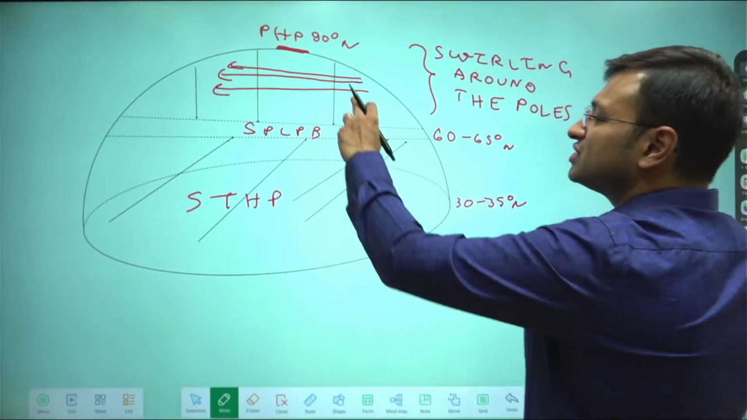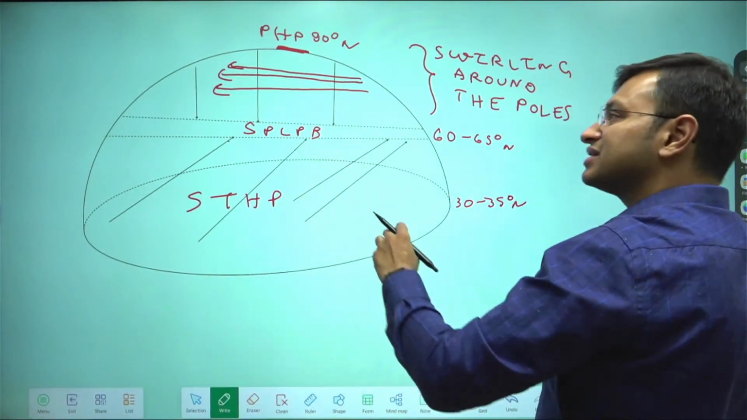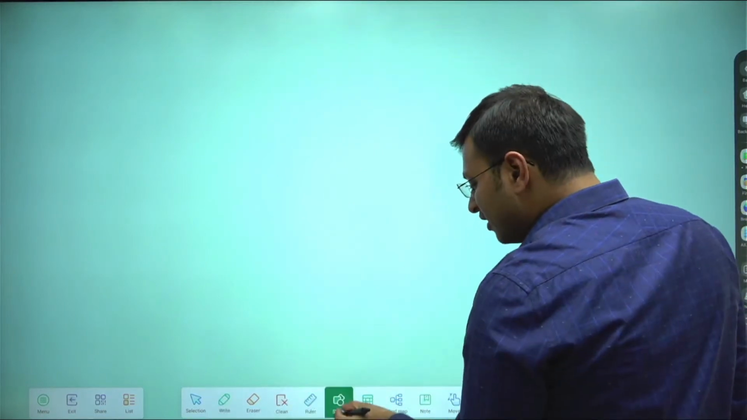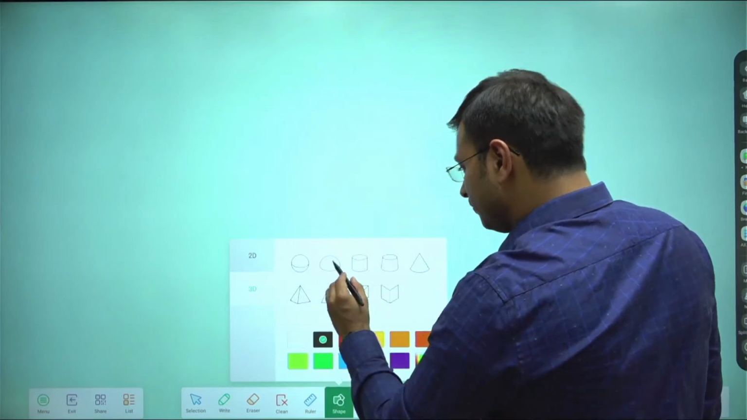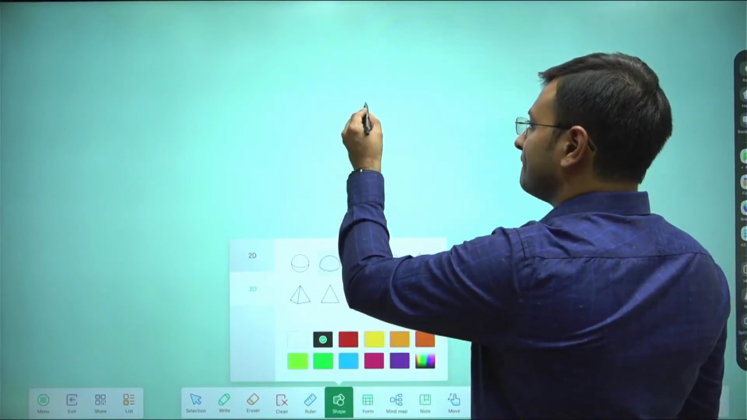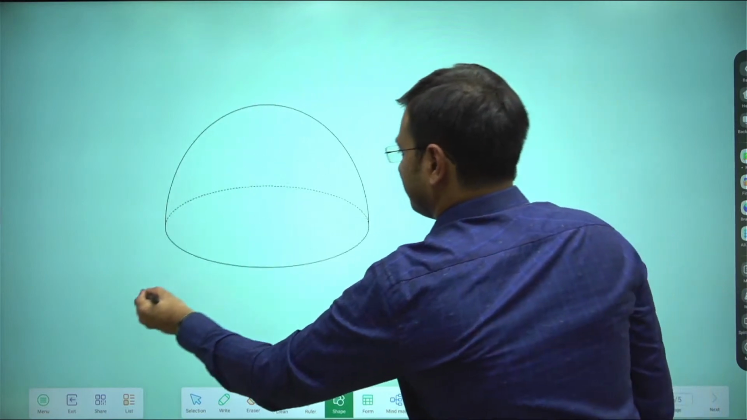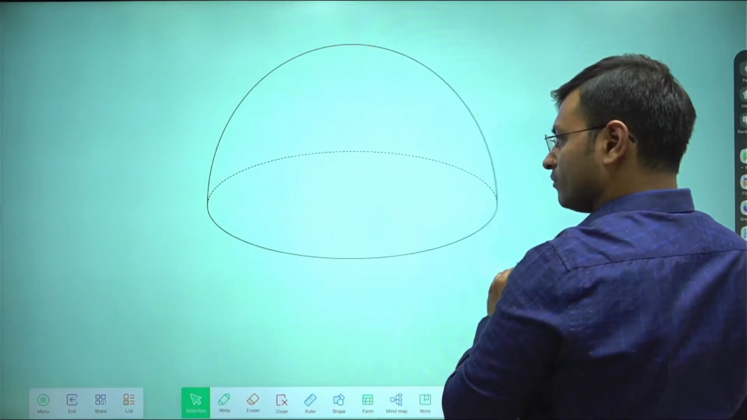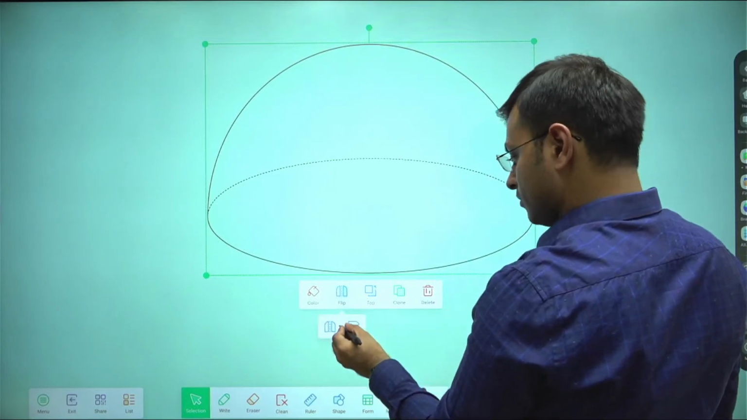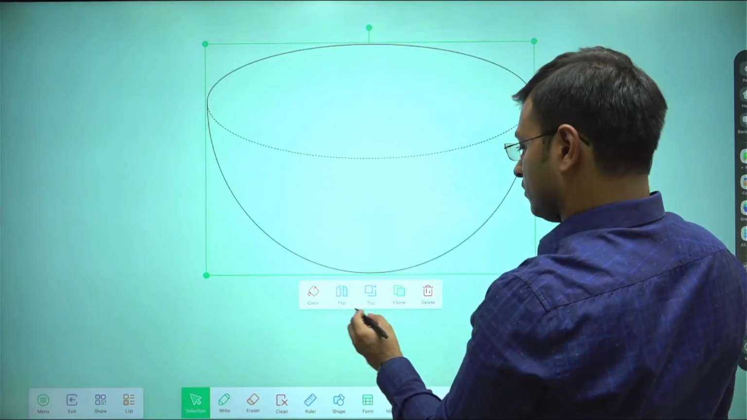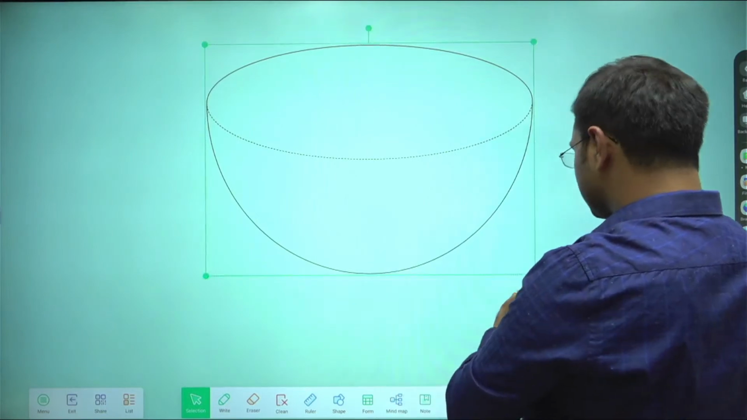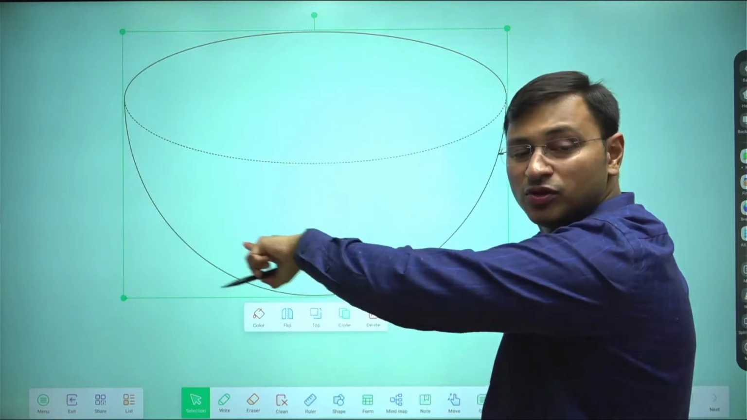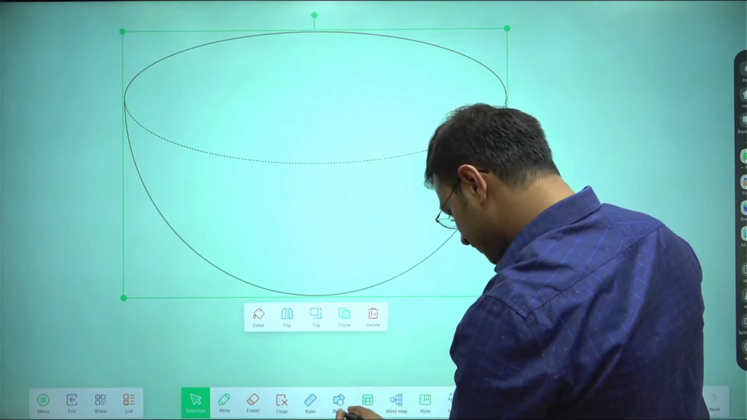Okay, so this is with regards to the northern hemisphere. Now let us understand with regards to the southern hemisphere too. So now I am drawing the inverted loop for you all, if we are considering the southern hemisphere. So let us assume this to be our southern hemisphere now. I'm not drawing the STHP for you all, I'm only using the SPLB now.